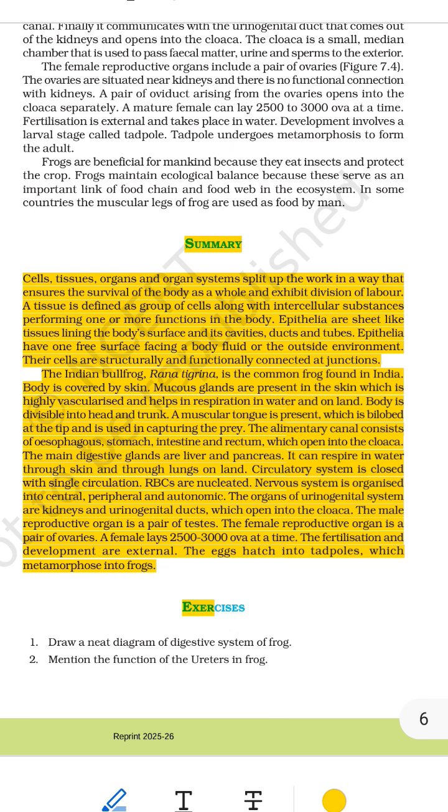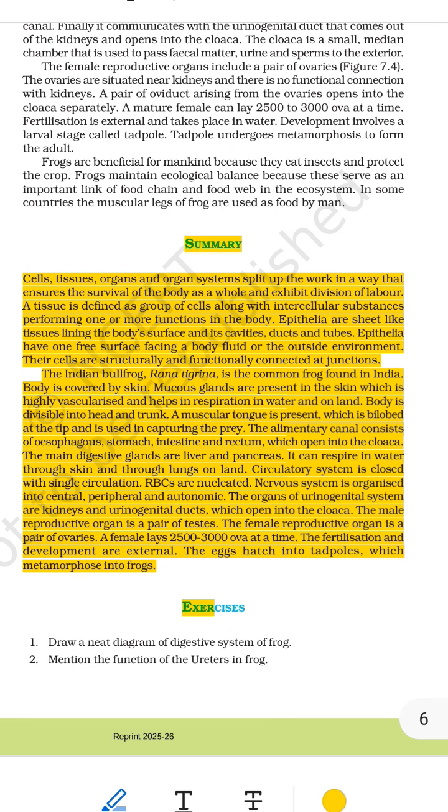Basic information. The frog is an amphibian. It can live both in water and on land. It is cold-blooded; its body temperature changes with the outside temperature. It hides underground in hot summer, called estivation, and in cold winter, called hibernation.